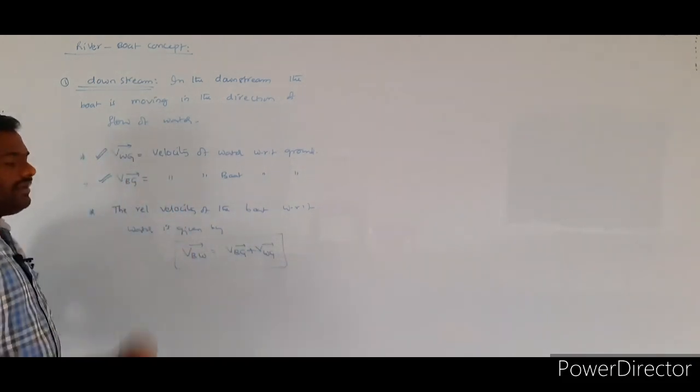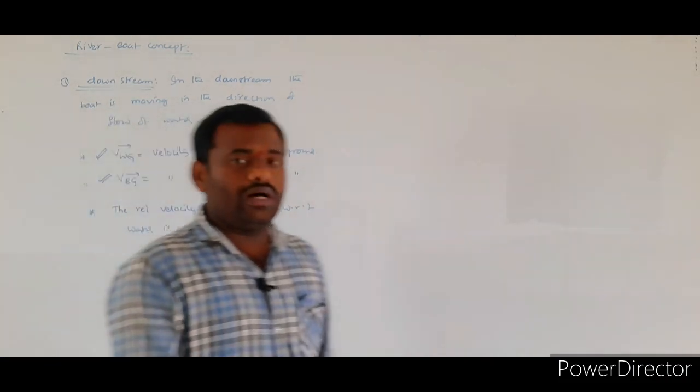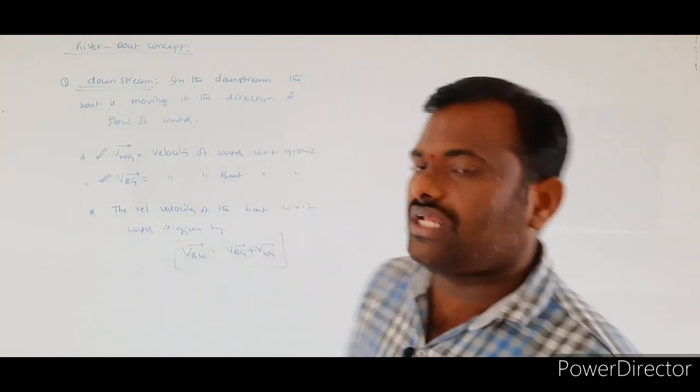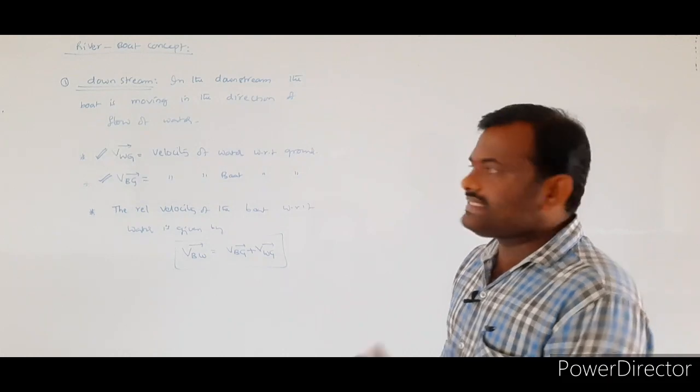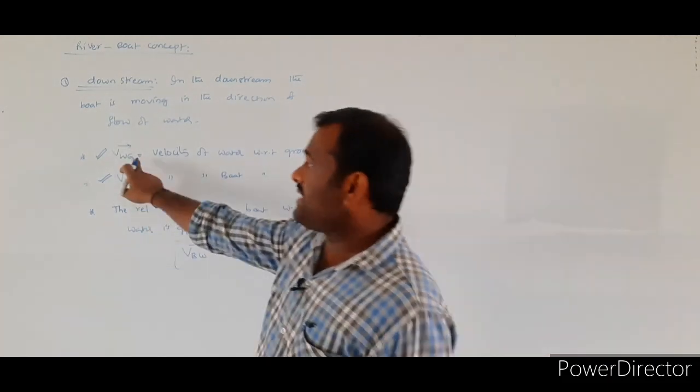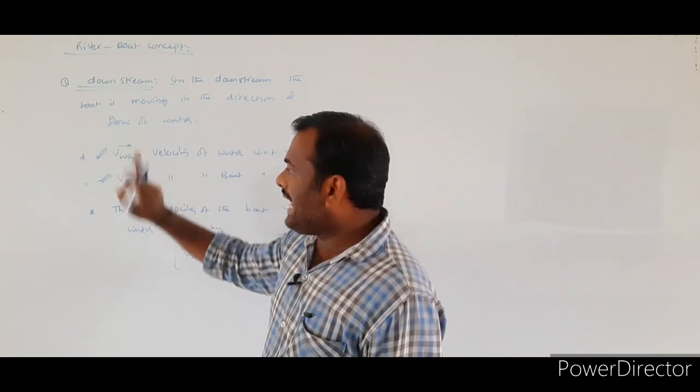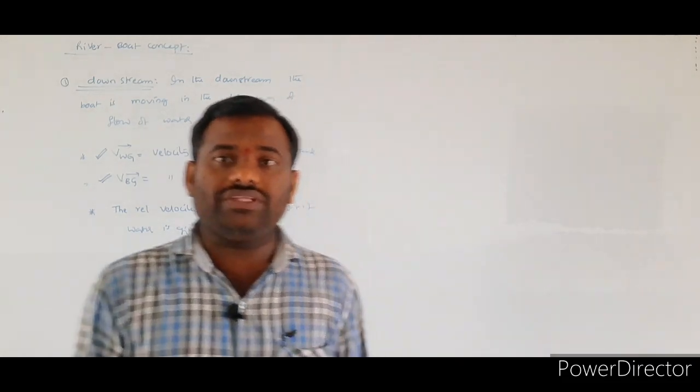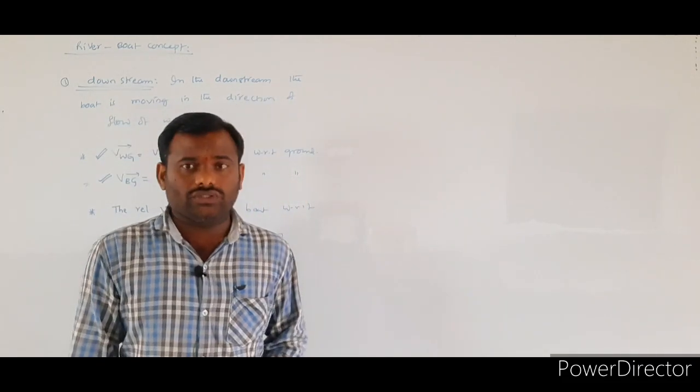So, the relative velocity of the boat with respect to water in the case of the downstream is given by the sum of the values of velocity of the water with respect to ground and velocity of the boat with respect to the ground.